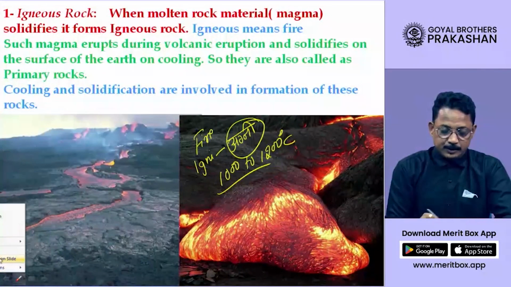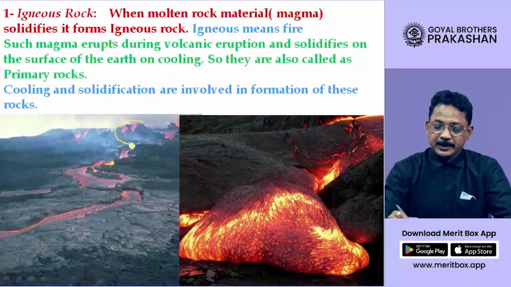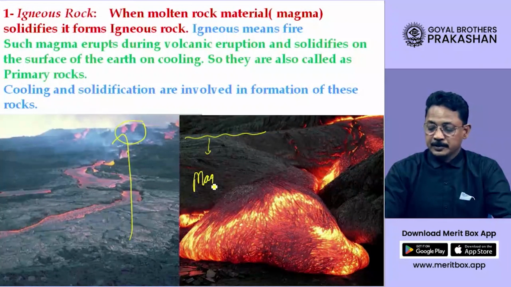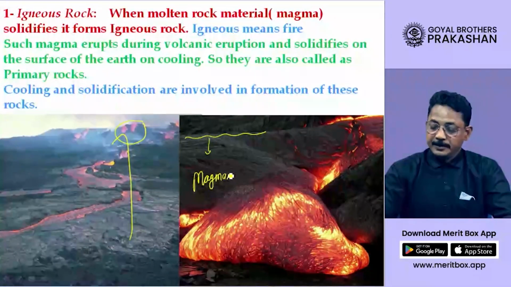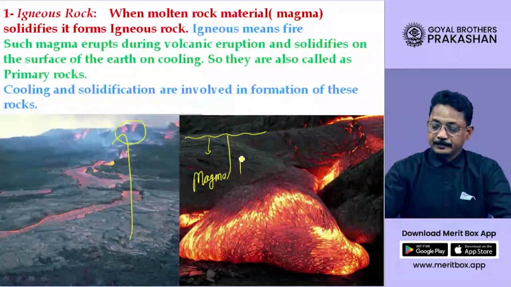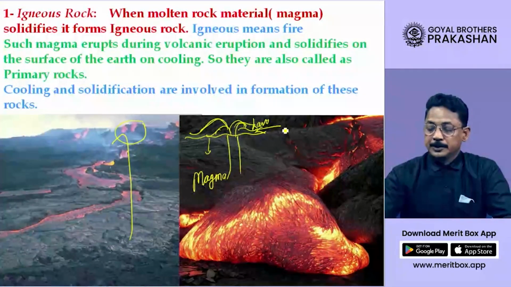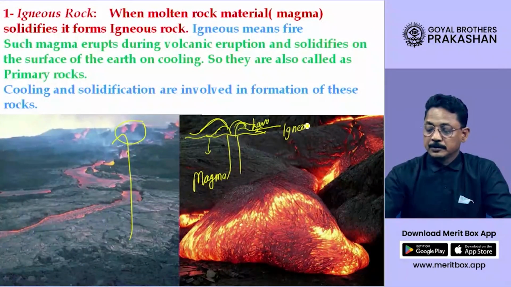Now if you see here this volcanic eruption that is taking place here, that means the lava is coming from, now suppose this is the earth's surface. Now below the earth's surface, this hot lava is called magma. And when this magma rises up, it comes out in the form of lava. This lava, dear student, ultimately cools down and a rock is formed. This rock is called igneous rock.